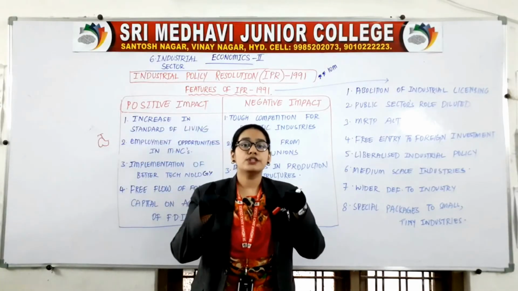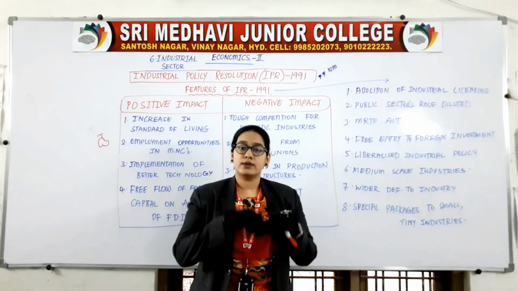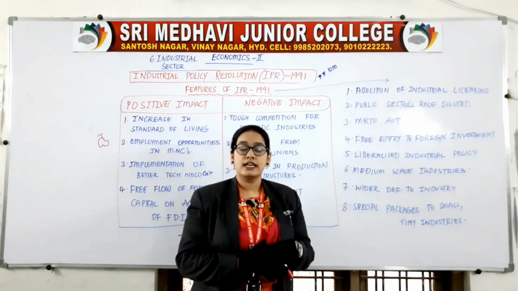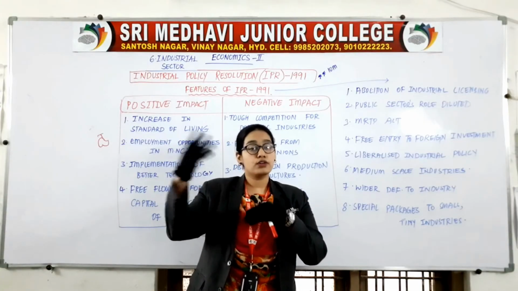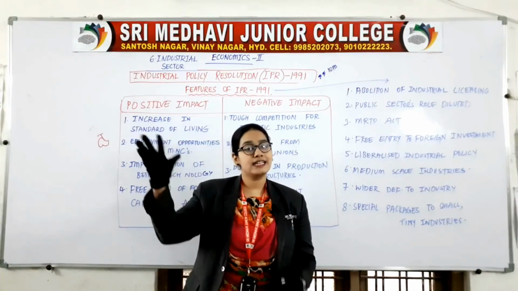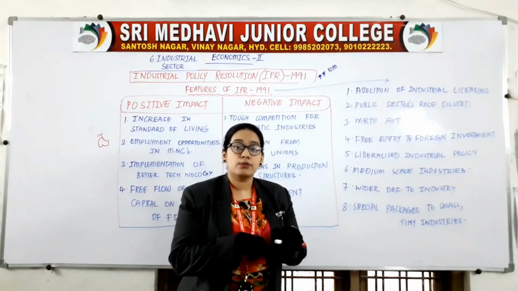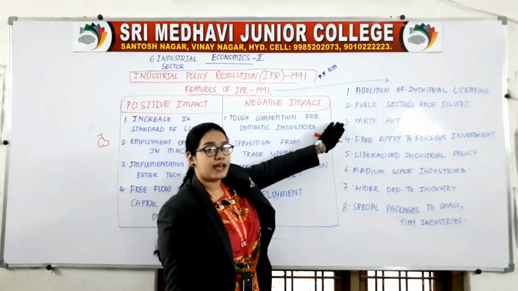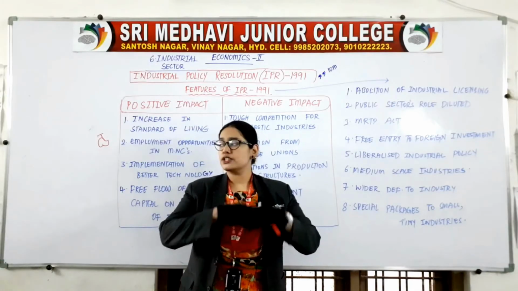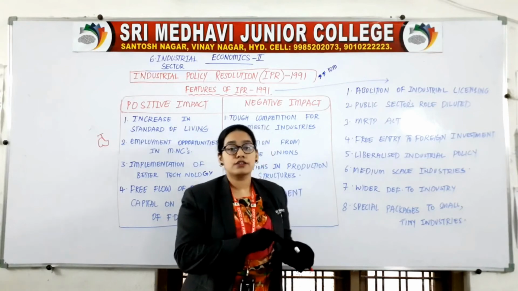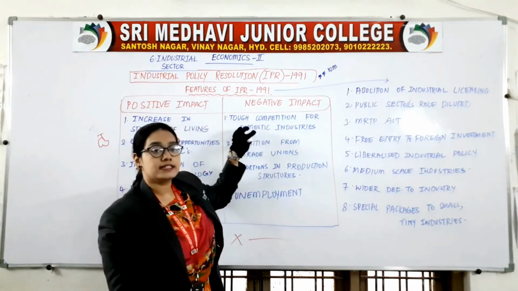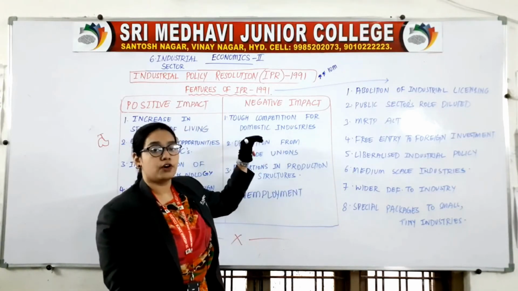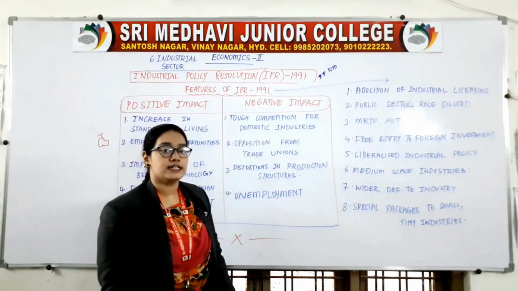Domestic means which are within the boundaries of a country. If they are outside the boundaries of the country, that is international industries, but we are talking about domestic industry. So the MRTP Act was abolished and the Competition Act was started. Because of this reason, there is more tough competition for domestic industries.